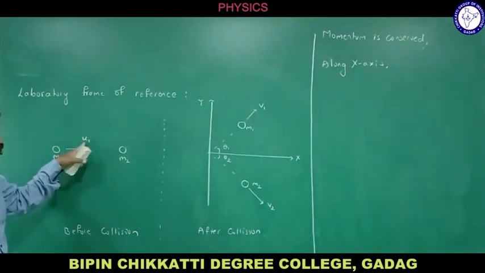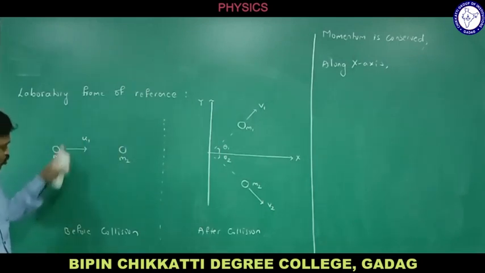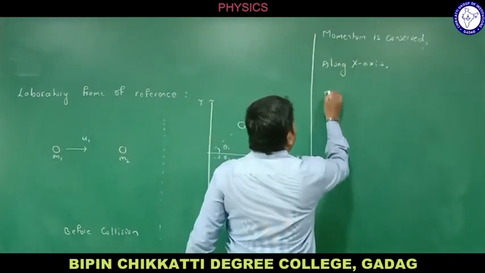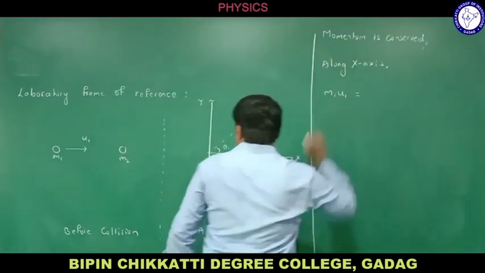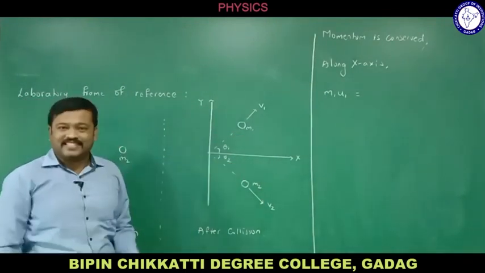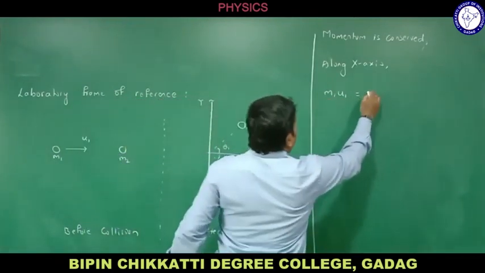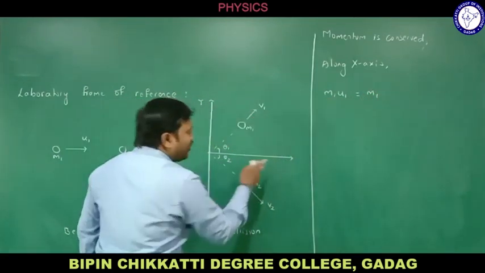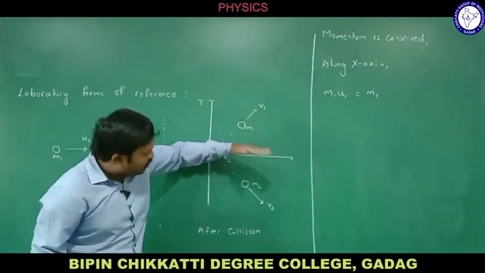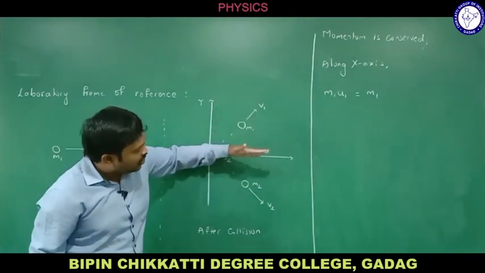Momentum is m1 u1. The other particle is not having any momentum because it is not moving at all, right? So what is the total momentum before collision along the x-axis? m1 u1. Let me write like this, m1 u1, that is equal to the momentum of the particle m1 along the x-axis. So what is the velocity along the x-axis? We know the component of v1 along the x-axis; this angle is theta 1.